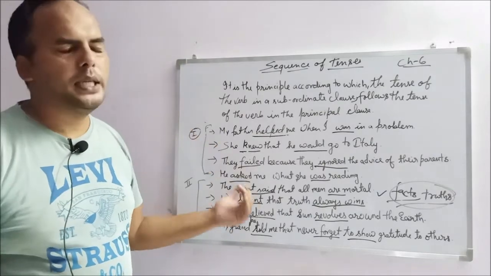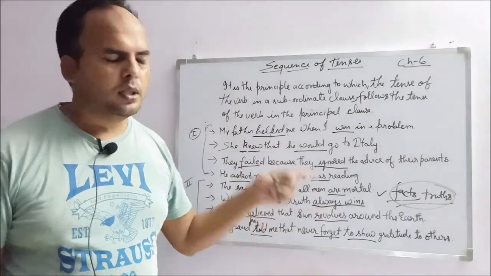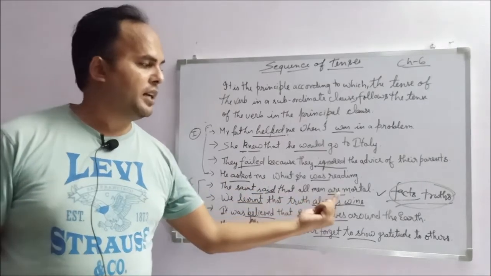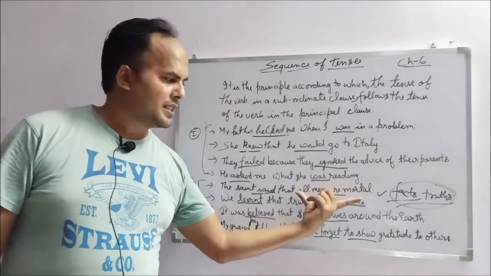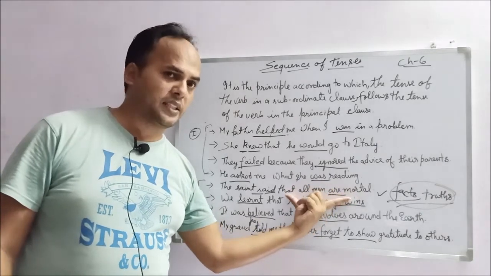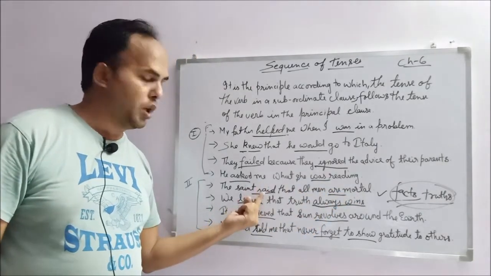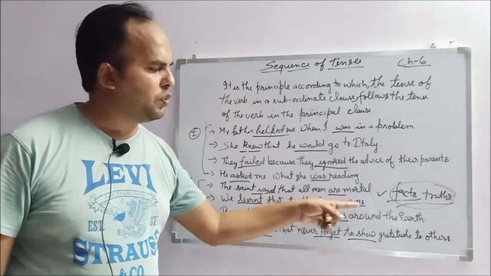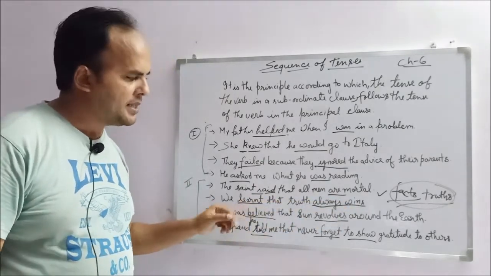It can be present, it can be past. Examples: the teacher said, past form, all men are mortal, present form. The subordinate clause contains a fact, therefore it doesn't matter. We learned that the truth always wins, past form, present form.